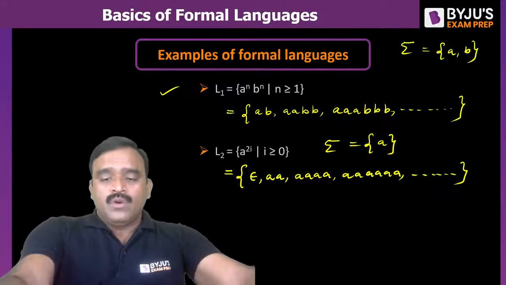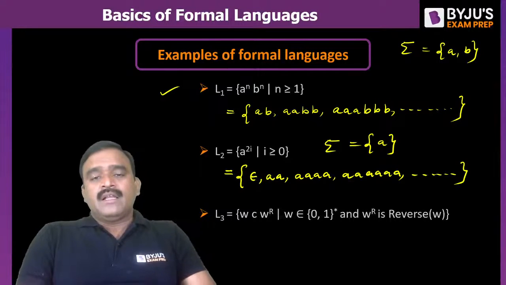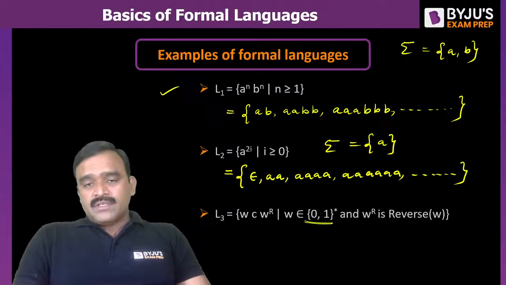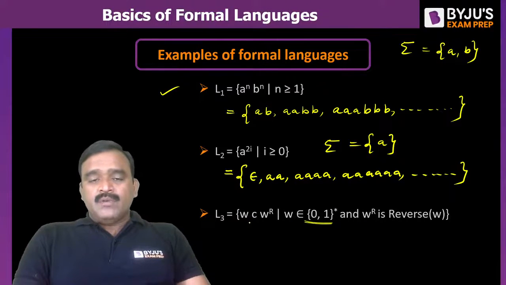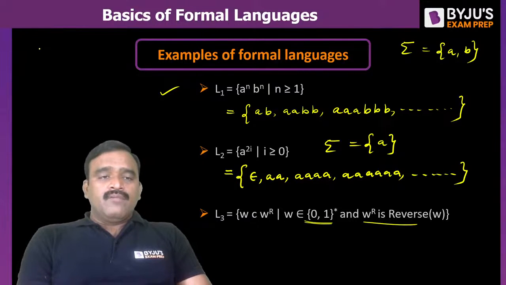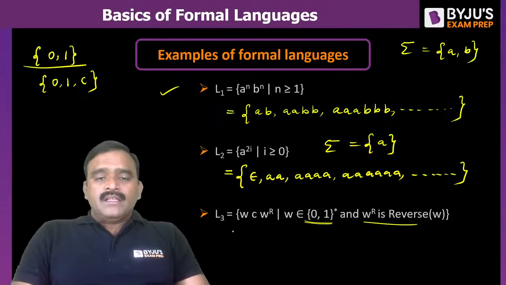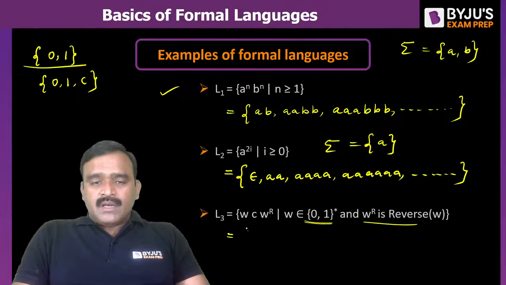Okay. Now one more example. Let us suppose you take L3, w c w power R, where w is a string of zeros and ones. (0,1) whole star indicates w is any string of zeros and ones. w power R is the reverse of w. In this, the alphabet is given as 0, 1. That means a word is formed with zeros and ones. And we have c also. The alphabet is not only 0, 1, and one constant is also there, c. And the smallest string, when w is epsilon, its reverse is also epsilon. c is the minimum string.